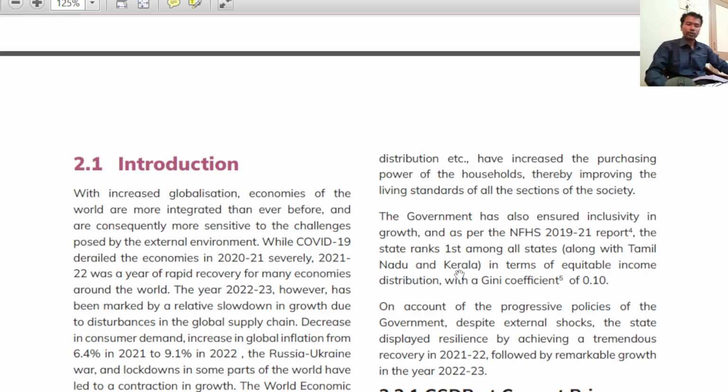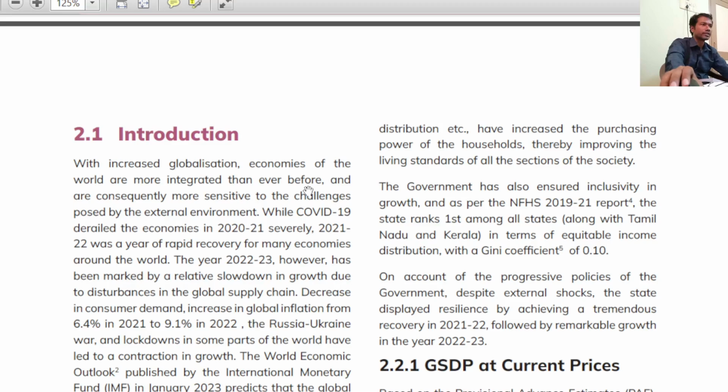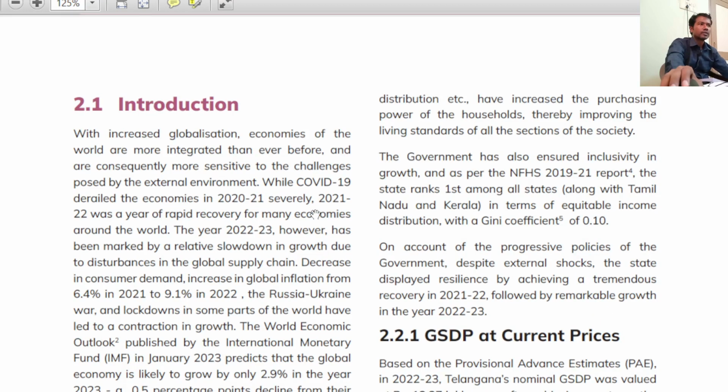So just now I told you, with increasing globalization than ever before in history, and because of the COVID-19 pandemic, we all witnessed in 2020-21 a dip, right? A dip in the growth rate of all the economies, including Telangana, right? So the point is here, in 2020-21 a negative growth rate was registered, and now also in 2021-22 and then 2022-23, now it is 2023, right?